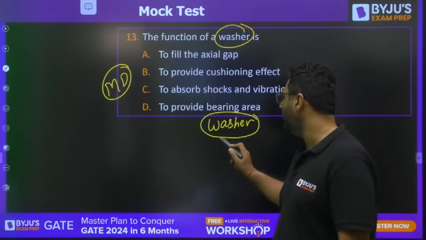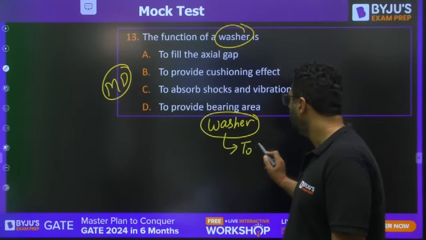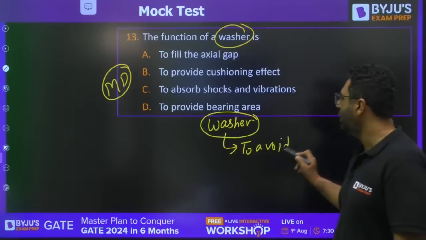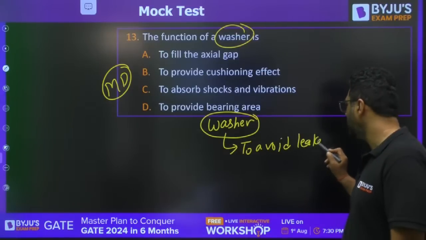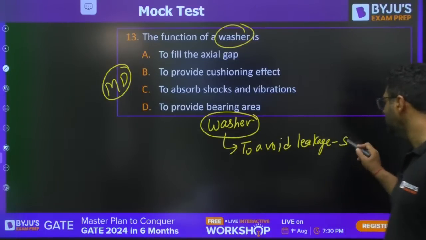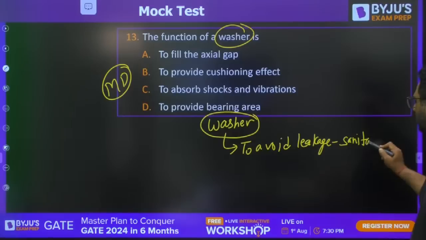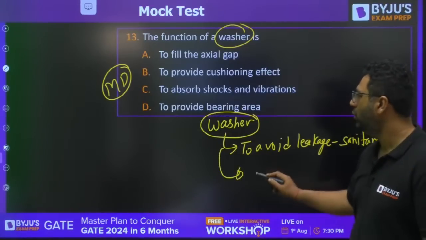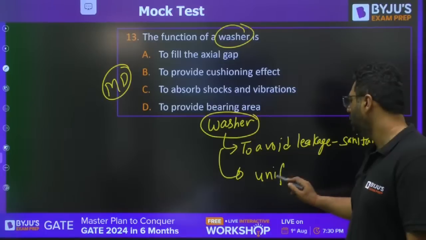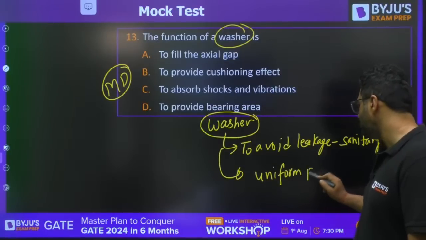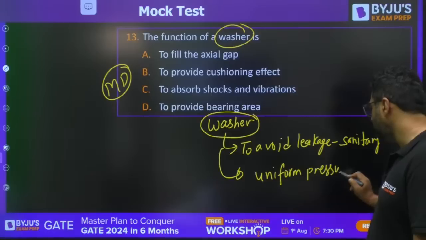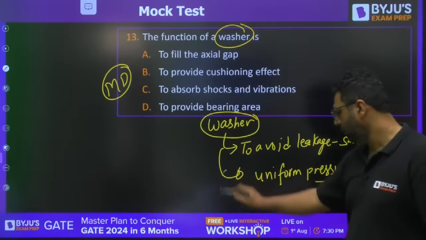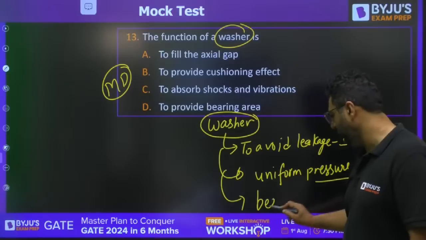Washer is used generally to avoid leakages in sanitary items. And also it is going to distribute the pressure uniformly by providing bearing area.